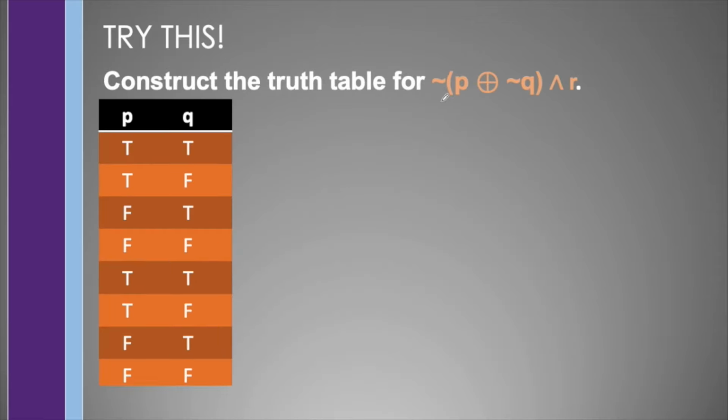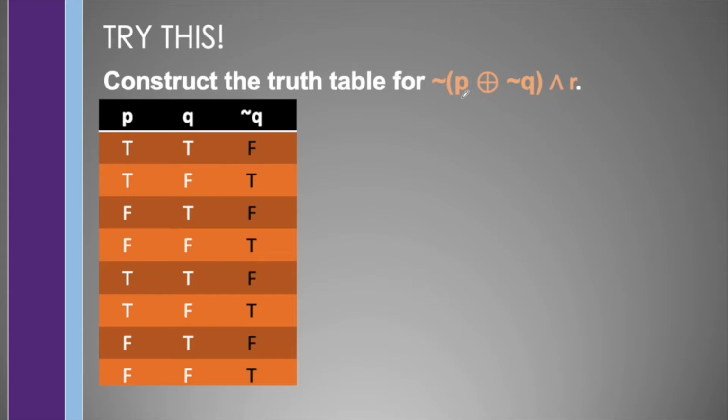and the rest are true. And suppose we were asked to construct the truth table for the negation of P, exclusive disjunction with not Q, and R, we may begin with an additional column which is the negation of Q, in which all true will become false and all false will become true. Next is we may add additional column which is P exclusive disjunction with not Q, in which this operation implies that this is only true when exactly one of them is true.